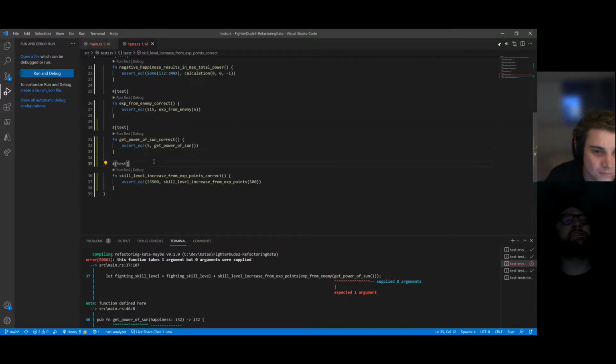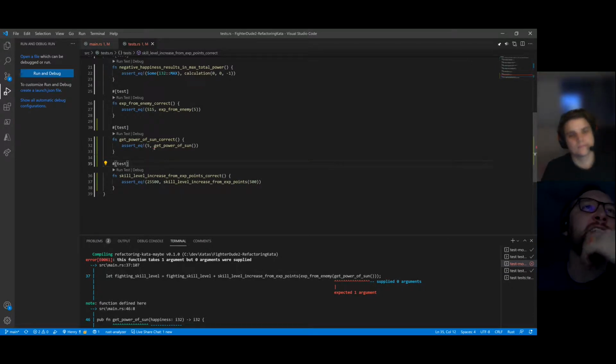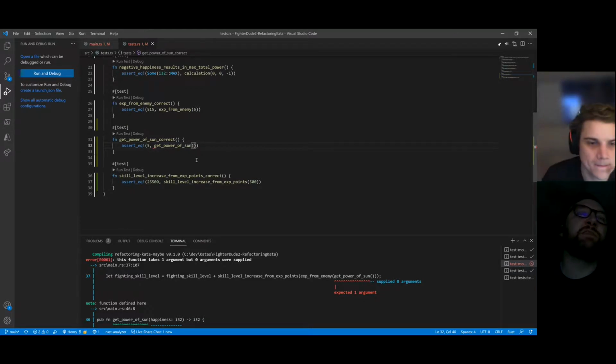It's interesting in the context of coupling the tests to the structure of the code, right? Because while we get the additional benefit of being able to test the get power of sun function independently by writing those tests for it, we also couple our test to its signature. And so now we have to change this test. But having said that, it's only changing one test, and we did just change the behavior of that thing.